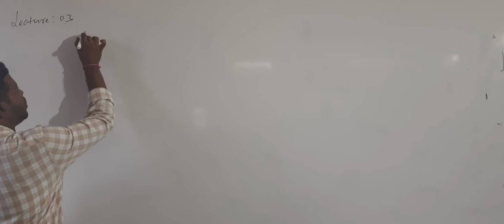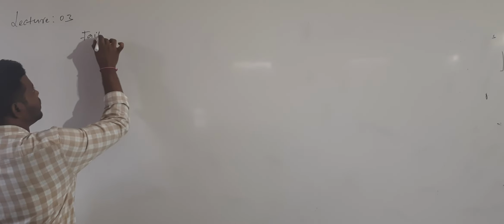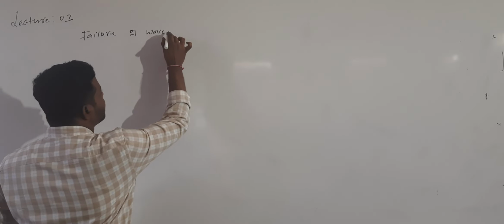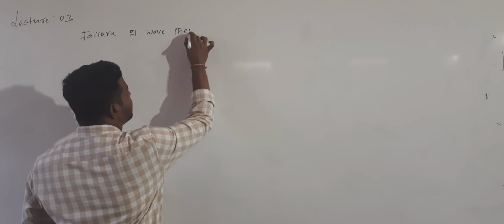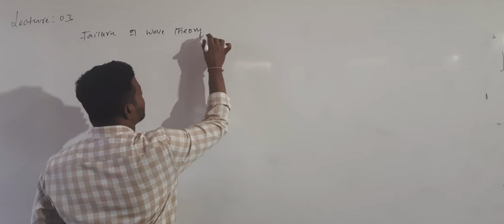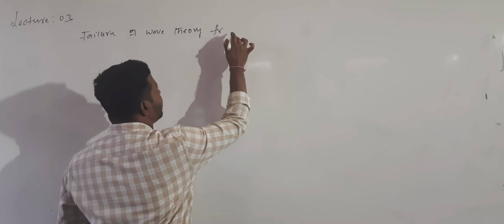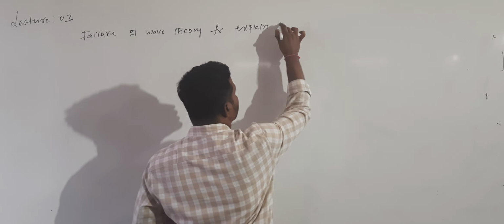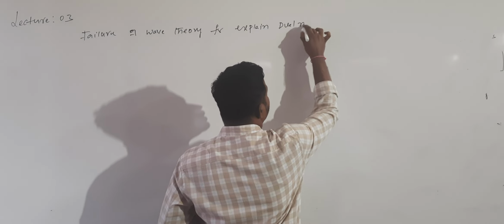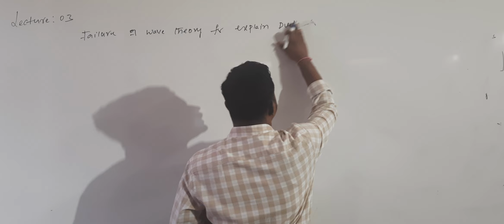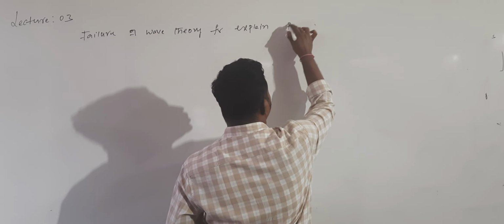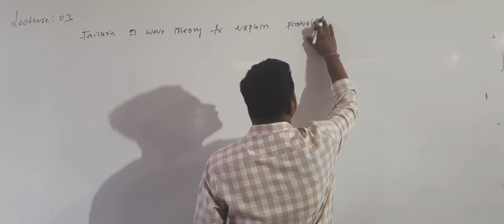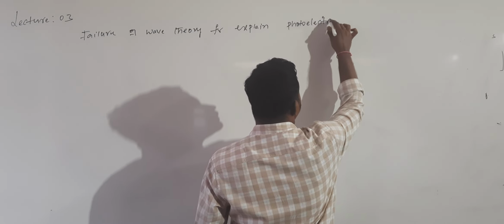So what is the failure of the wave theory? Now today's class we will discuss the failure of wave theory of light. What are the main failures in explaining the dual nature, or rather, let me call it better, the photoelectric effect?